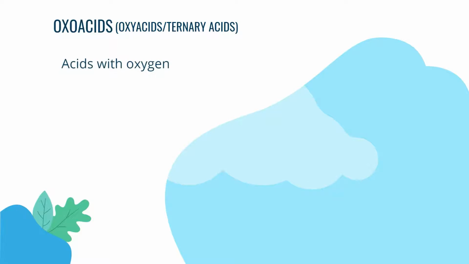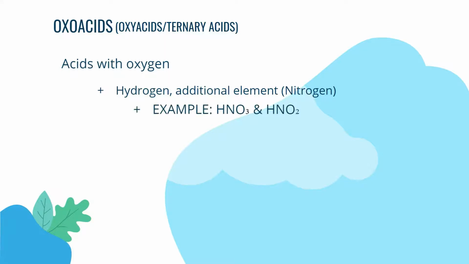Now that we know about the oxides of nitrogen, what are the oxoacids of nitrogen? Oxoacids, also written as oxyacids or known as ternary acids, are acids that contain oxygen. The compound contains hydrogen, oxygen, and at least one other element, which in our case is nitrogen. The two common oxyacids of nitrogen are nitric acid and nitrous acid.